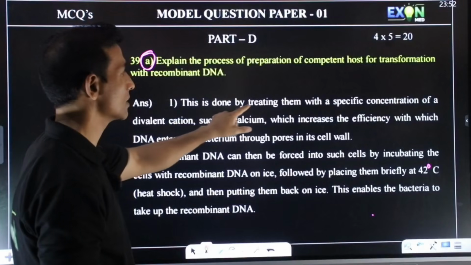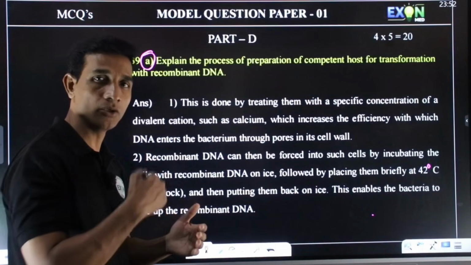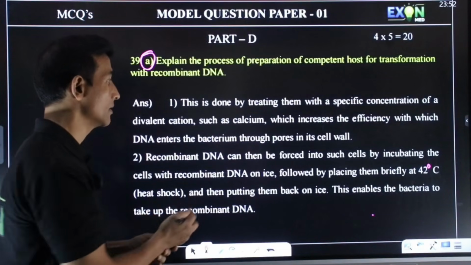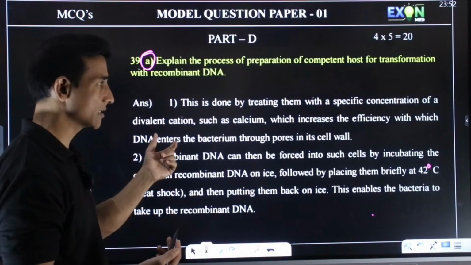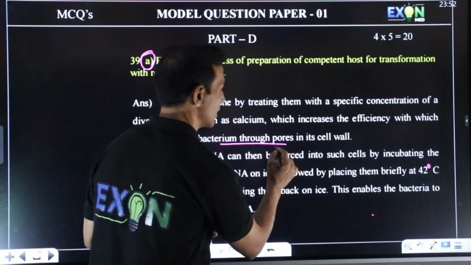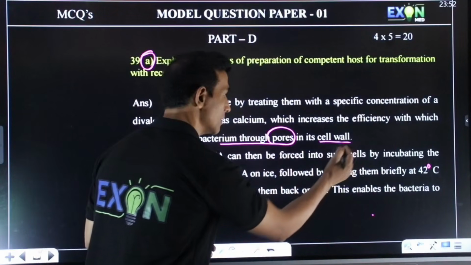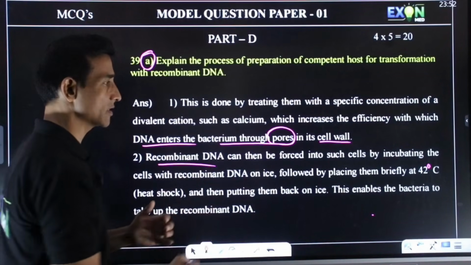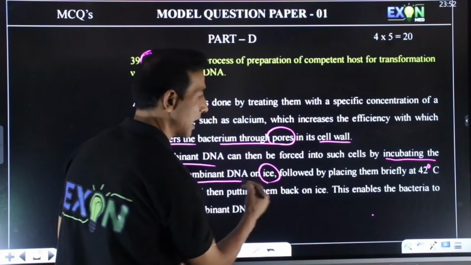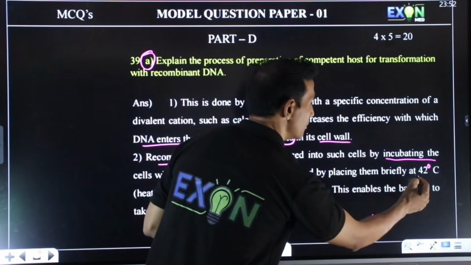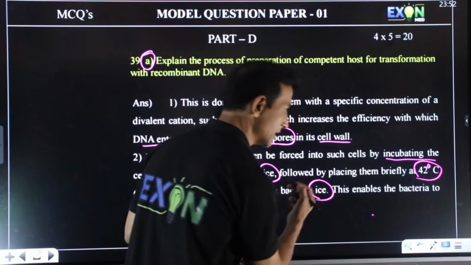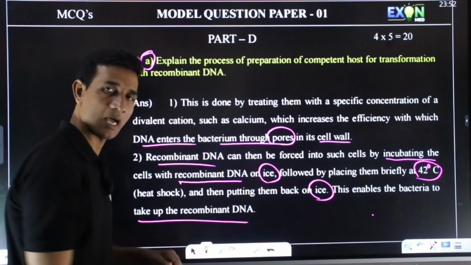So here, if you want to transfer the rDNA into the host cell, first we have to treat it with a specific divalent cation, that is calcium. If you do this, it increases the efficiency of DNA entering the bacteria through pores in the cell wall. Afterwards, you can force the rDNA into the cells by incubating with rDNA on ice, followed by briefly giving a 42-degree heat shock and then putting them back on the ice. So the bacteria will take up the rDNA.